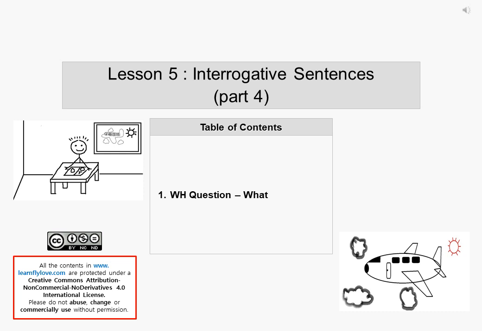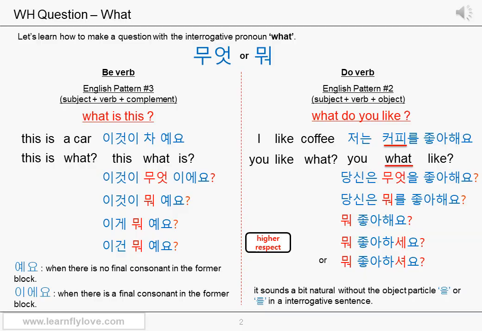You're going to learn how to make question sentences using what in this lesson. Let's go. Let's learn how to make a simple question using the interrogative pronoun what. Remember that this what is used as an interrogative pronoun here. We'll learn other usages of what later again. Anyway, don't worry too much about what it is called now.